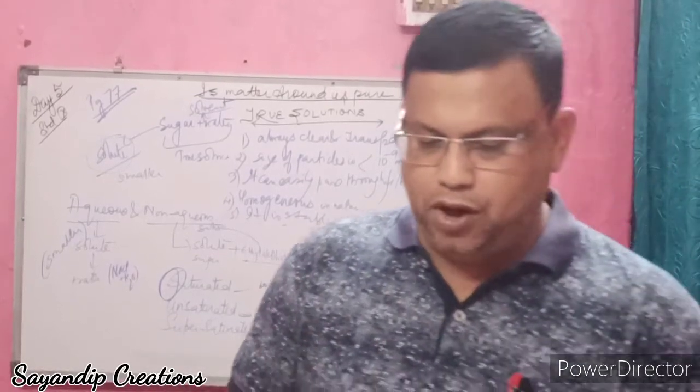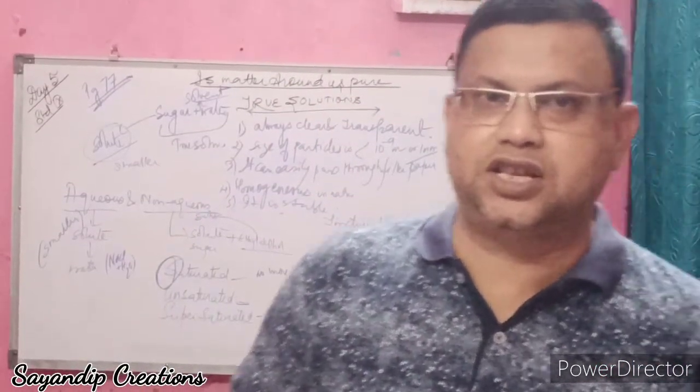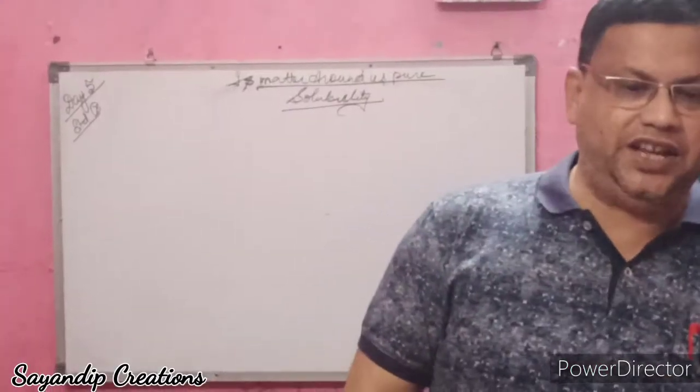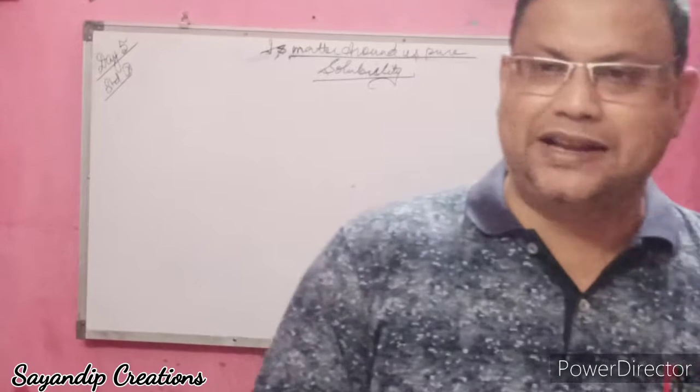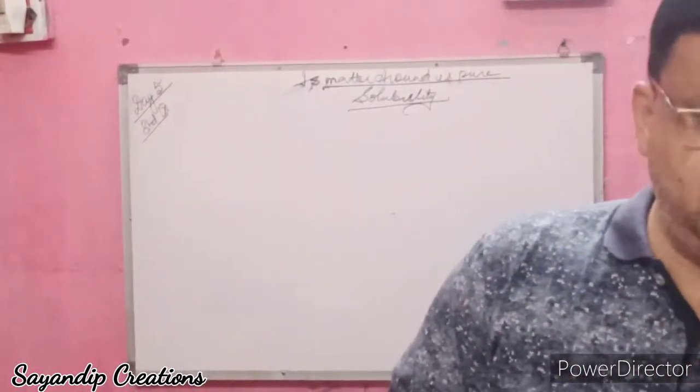Now I will be discussing solubility and concentration, and related to that I will give you some numericals. Next is solubility. What do you understand by solubility? Solubility is a measure that denotes the maximum amount of substance that can be dissolved in a solvent in a saturated solution.